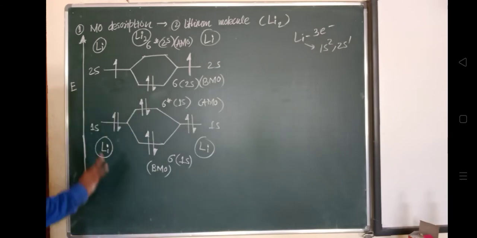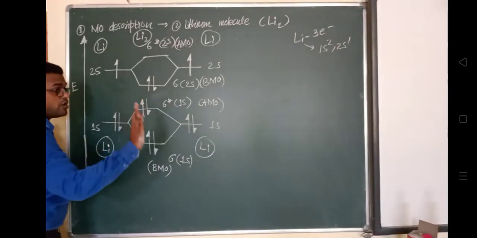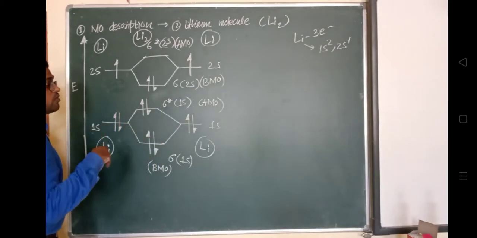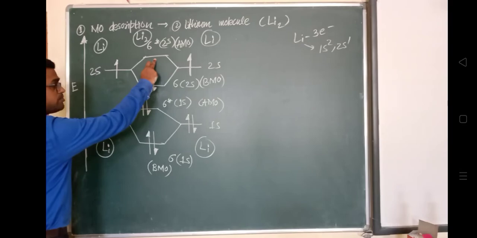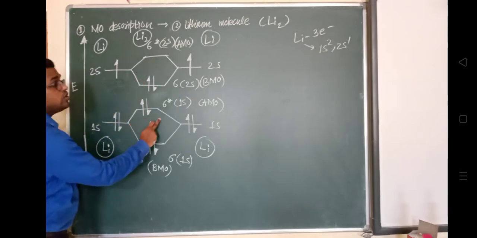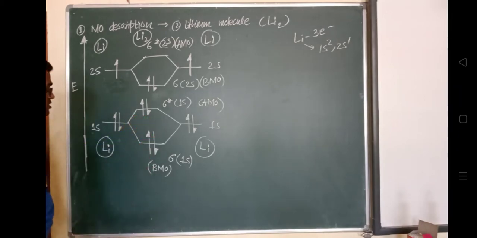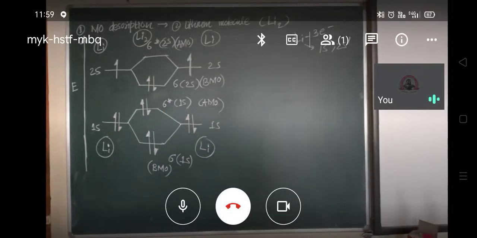Out of these 6 electrons, how many are bonding molecular orbital electrons? How many electrons are in bonding orbitals? So 1, 2, 3, 4 are bonding electrons. And what are the non-bonding electrons? Here, there are 0 non-bonding electrons. Here, in case of one, there are 2 non-bonding electrons, from which you can find out the bond order. We will also see how the bond order is formed.